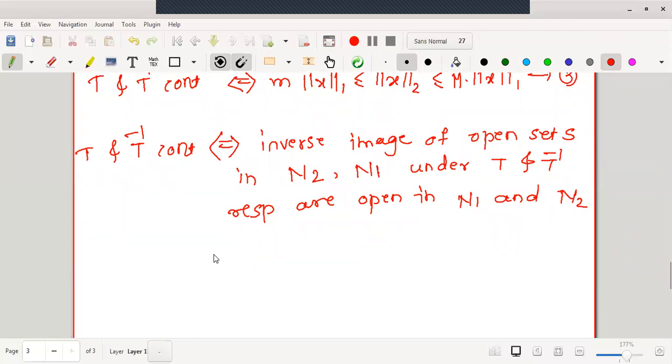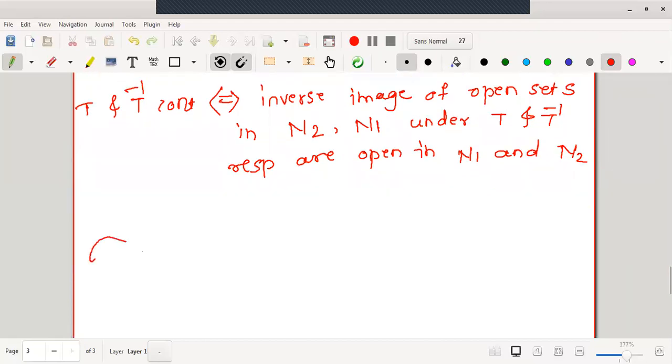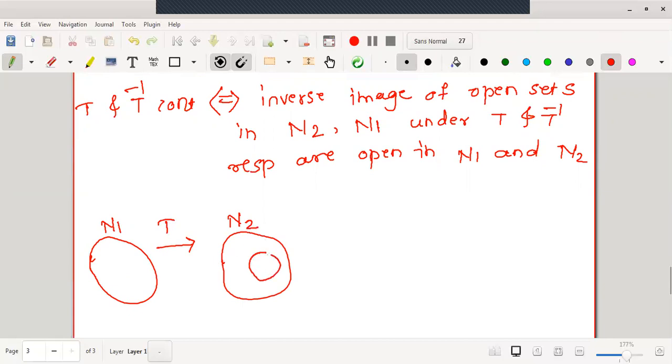Shall I explain this with a sketch again? T is the mapping from N1 to N2. Now, if I start with an open set, say G, in N2, its inverse image under T is T inverse of G, which is open in N1. But the mapping T we have started with is the identity. Therefore, this is nothing but G itself. That is, G open in N2 will give us G open in N1 under T inverse.